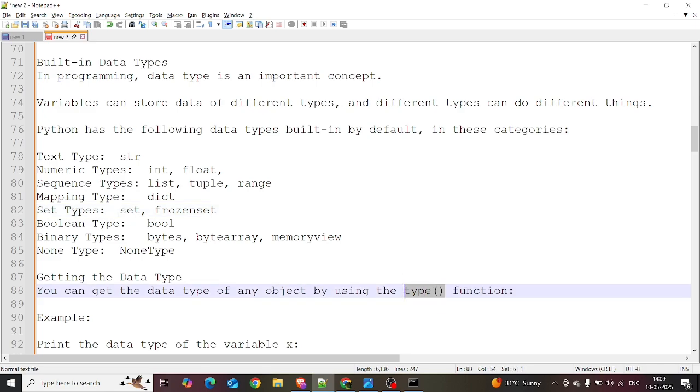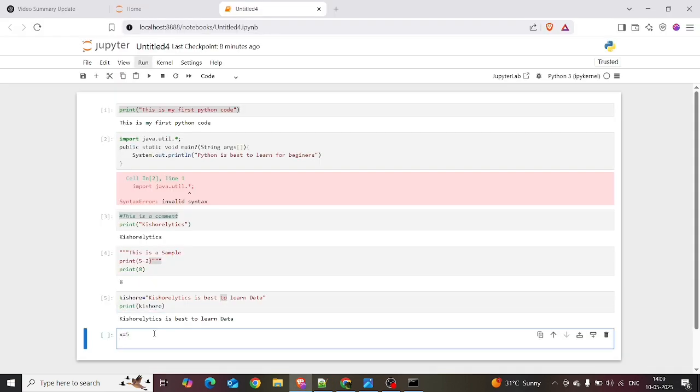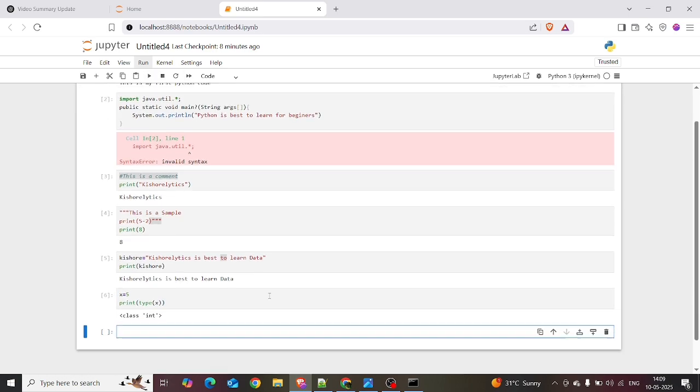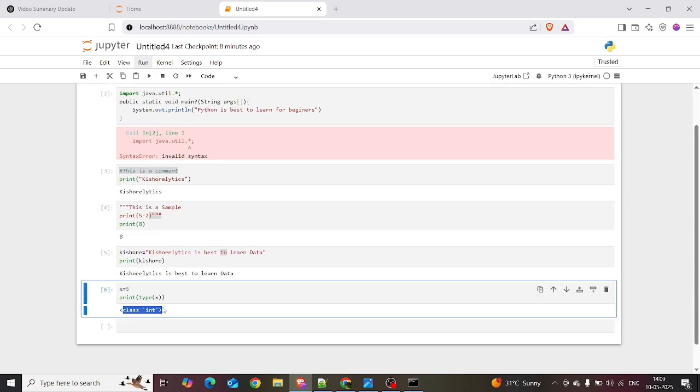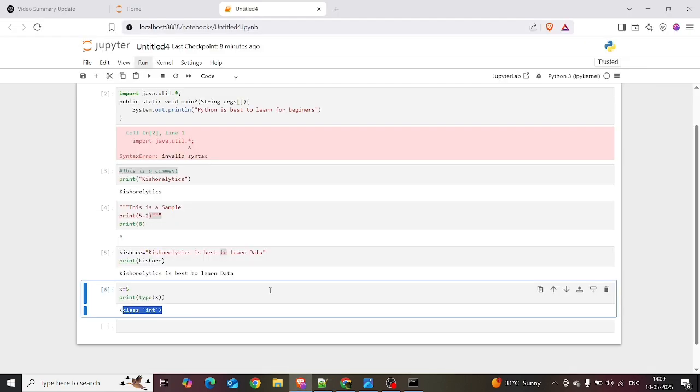So let's keep practicing on the Jupyter notebook. Writing x is equal to 5, if you print the type of x and execute this, it gives int, meaning integer. I think you are able to understand, right?